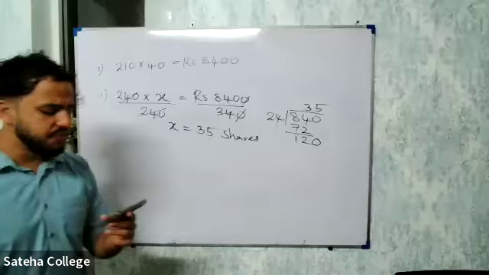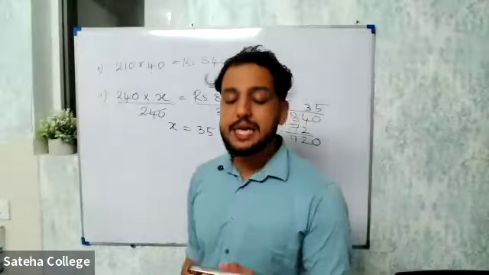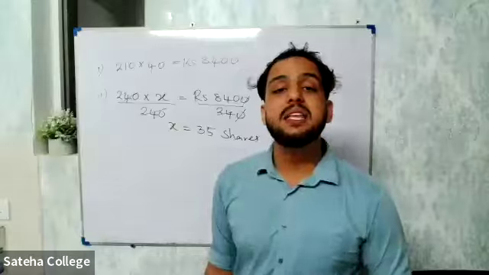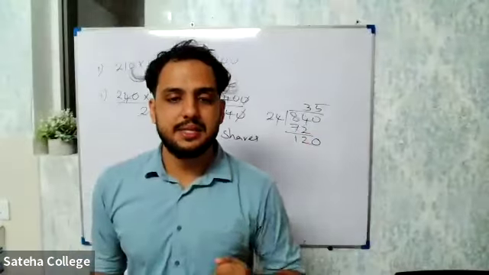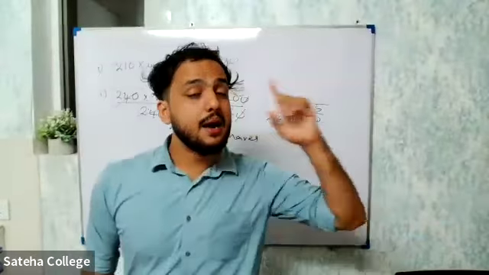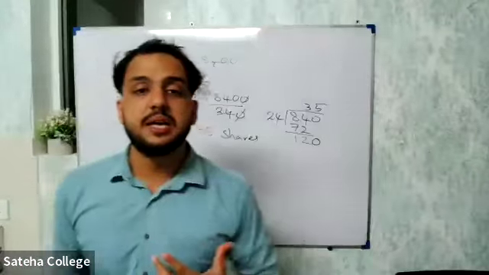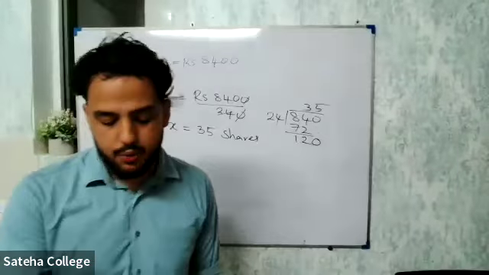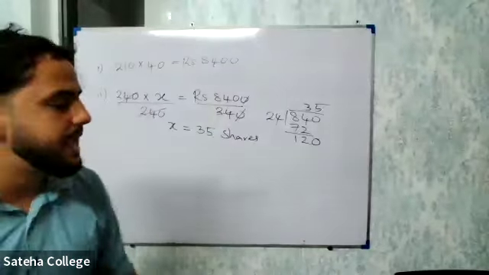Okay. At the end of the financial year, company A paid 15 rupees per share and company B paid 18 rupees per share as dividend. So for one share, dividend is like a profit. You're owning something in a business, they should pay you profits, right? So dividend for one share, company A, remember in company A now he has 60 shares. In company B now he has how much? 35 shares. Okay, so company A is paying 15 rupees, company B is paying 18 rupees. They are asking you, find the total dividend income he received from company A and B.